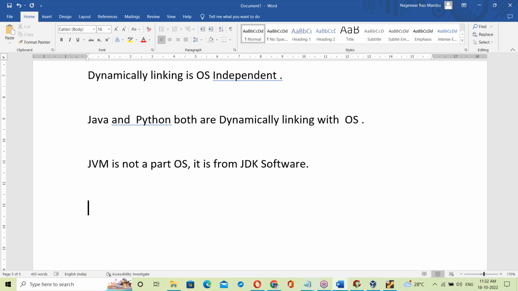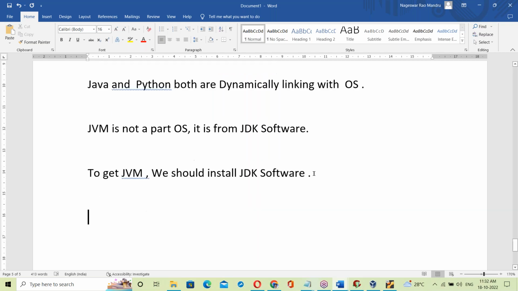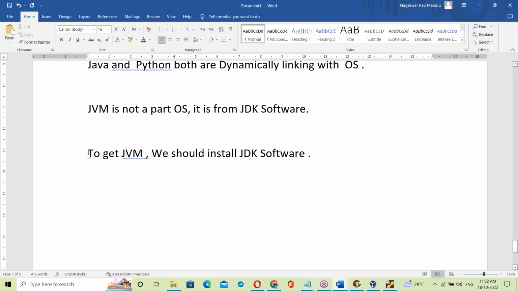So how can you get the JVM? To get the JVM, we should install JDK software.